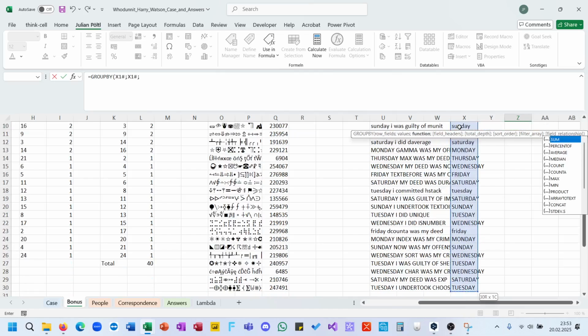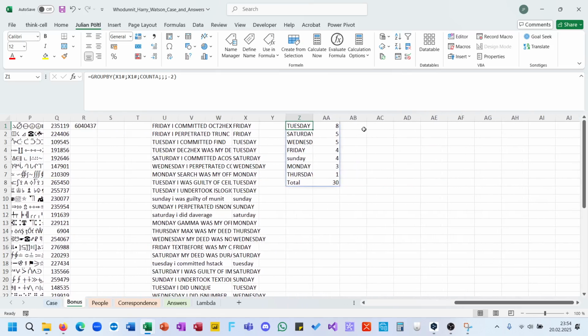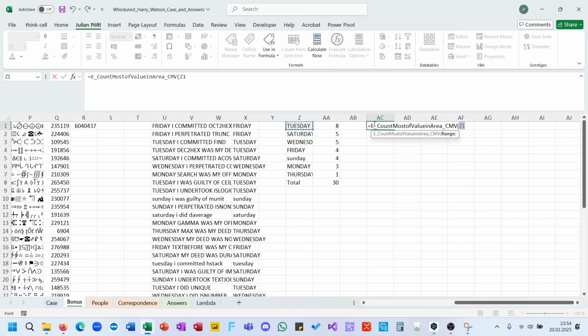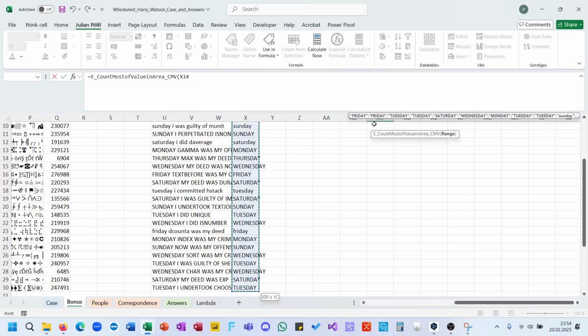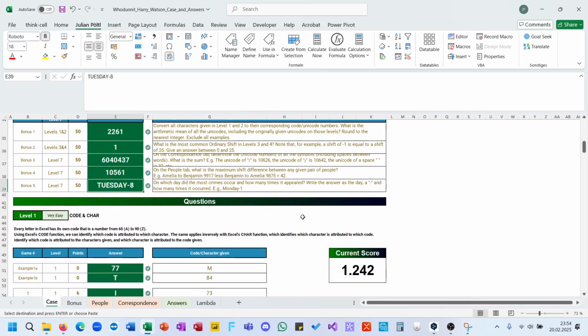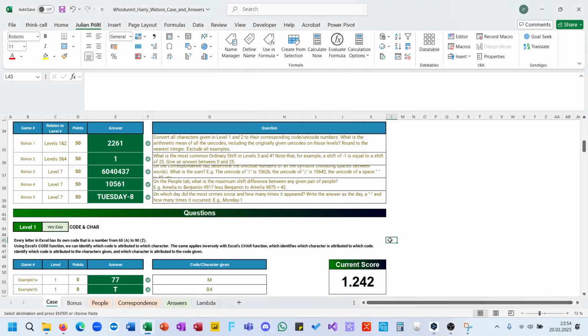COUNTA you need to use here because it's not a number. It's Tuesdays and it's 8 times, or with the MOSTOF lambda, use my MOSTOF lambda. I will link the video in the description. So in this case, it's Tuesday and minus and this here. So 8 points short of the solution in like exactly 30 minutes.